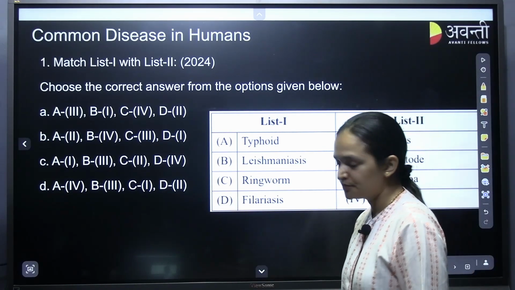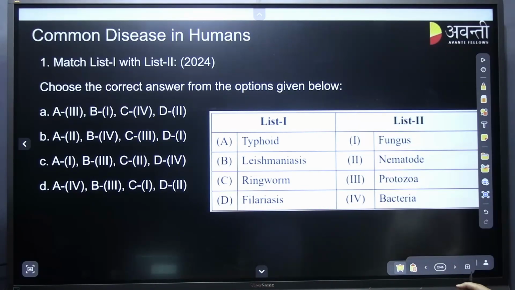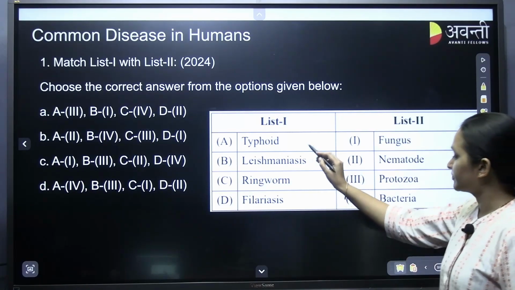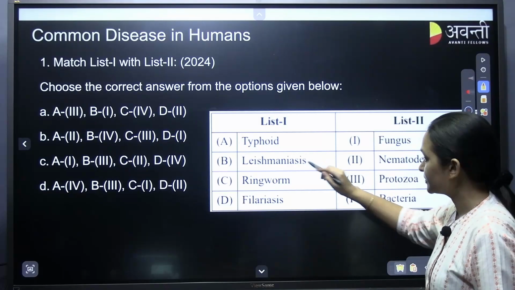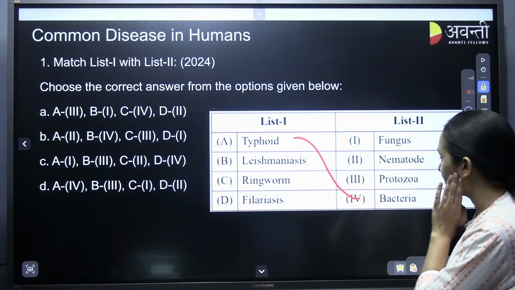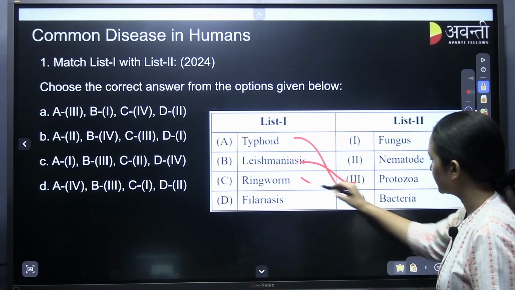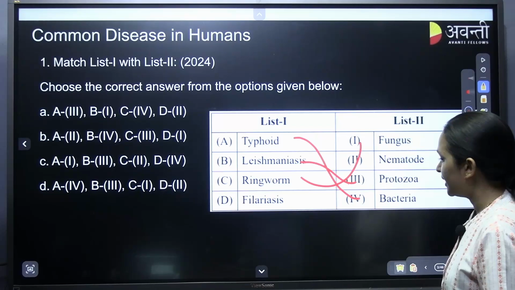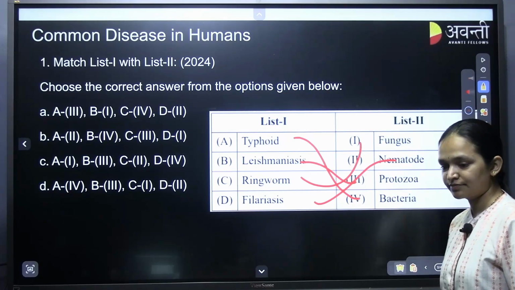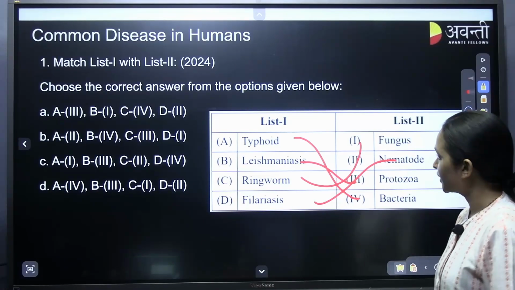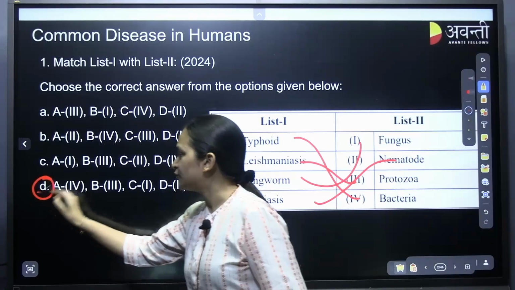Match list 1 and 2. Typhoid, tell me. Bacteria. Leishmaniasis, it's a protozoa. Ringworm, fungi, and filariasis, nematode, isn't it? So A4, with the first match we got the answer. D4 Delhi is the correct answer.